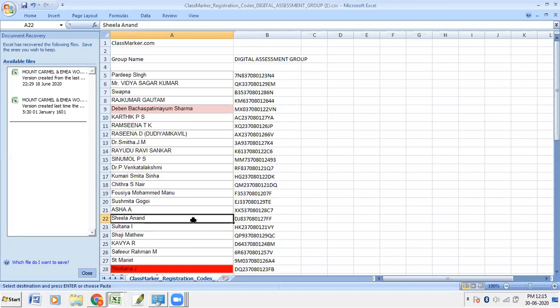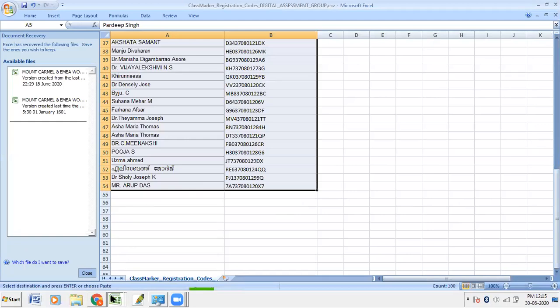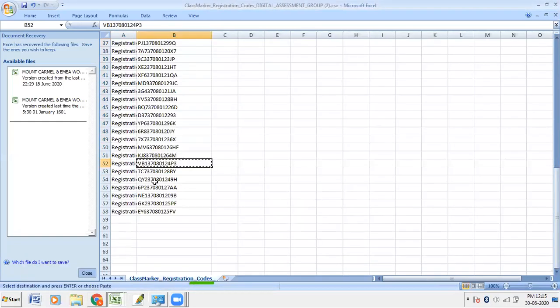Charlotte John. Charlotte ma'am, you try this code, 6P223. Then tell me whether it's working or not.